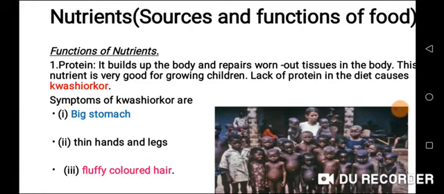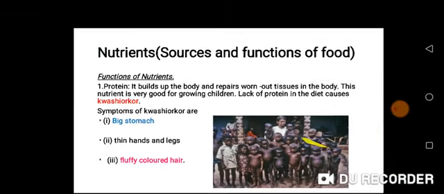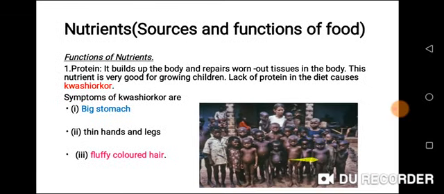You have big stomach. Can you see it? Thin hands and legs, as you can see it from the picture. Then fluffy colored hair. These are the symptoms of kwashiorkor, as you can see. You can see fluffy colored hair. So these are the signs or symptoms of kwashiorkor.